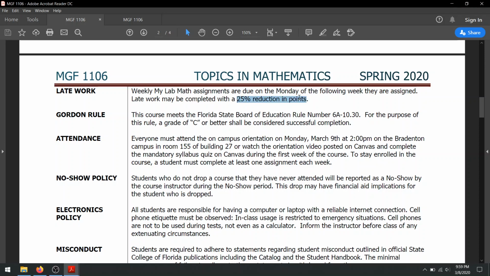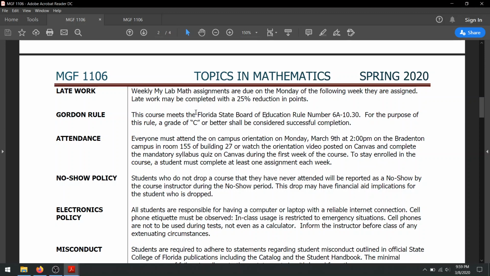Late work, you can do some late work in My Math Lab. I have it already set up so that if it passes the due date, you just get a 25% reduction on the grade. So the best you can get is a 75%. It'll grade the work that you've done up to that point for the whole 100% of the points. But if you go back and start doing work after the due date, it'll start grading that, but it'll give you a 25% reduction on that. Just make sure you know that, because when the due dates pass, I can't change that. It is stuck to that. It's set in stone. I don't have any control. Once the due date passes, it has to have the 25% reduction in points.